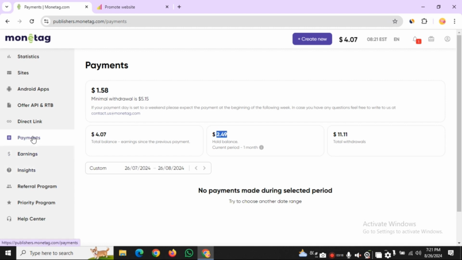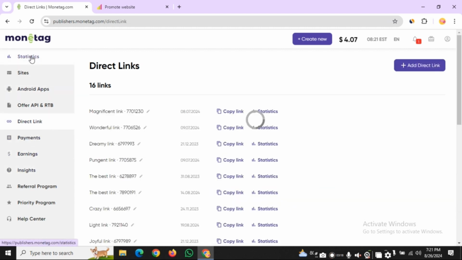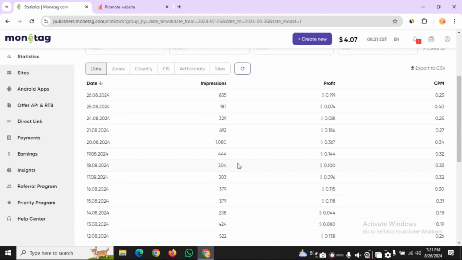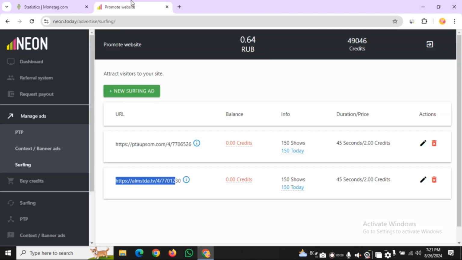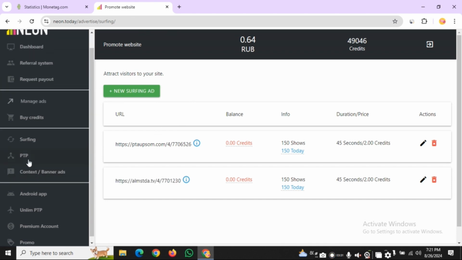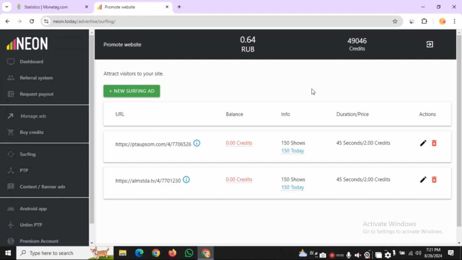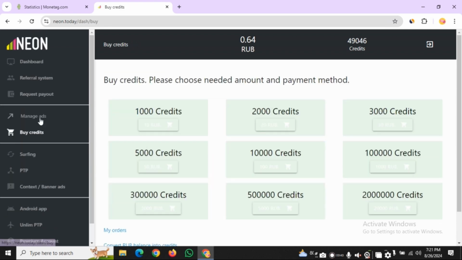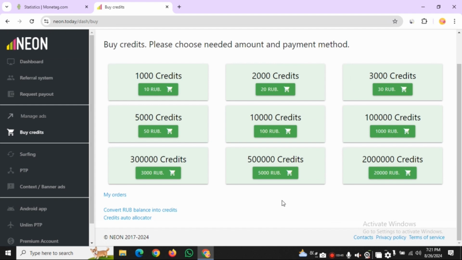Here is a direct link, and here are today's statistics. All the traffic is from Neon.today. You can get traffic without purchasing credit, or you can purchase it here with buy credit. There is an offer of 1,000 rubles for 1 lakh credits.